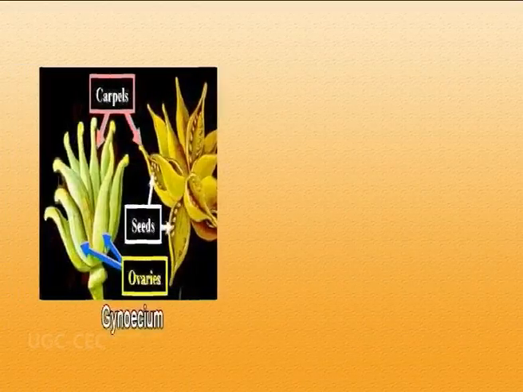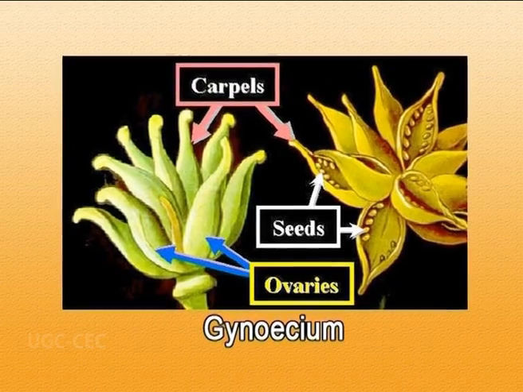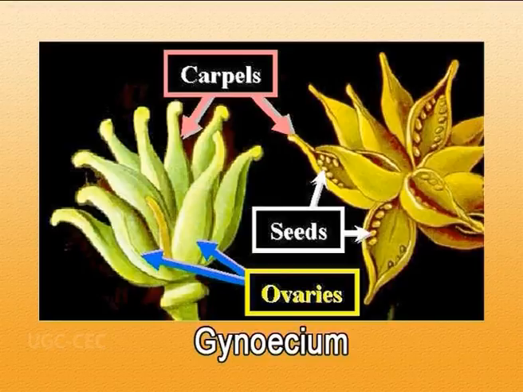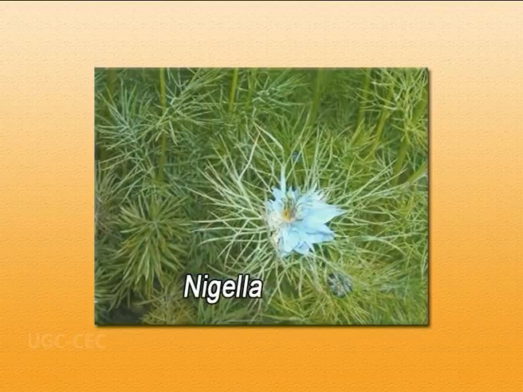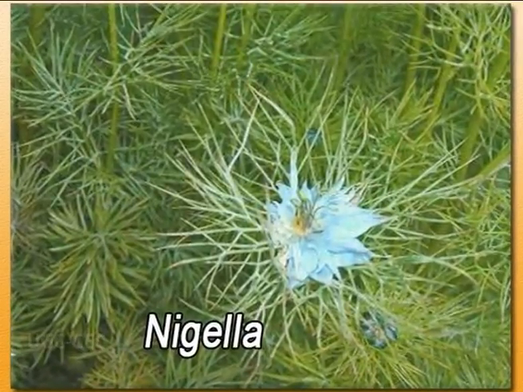Coming to the female part of the flower, that is the gynoecium, it is polycarpellary. That means free carpels here, apocarpous. At the base of the gynoecium, you have the ovary that is superior. It is unilocular, and its style is just 1. The stigma is simple and 1 in number. Coming to its placentation, it is mostly basal, or it can be marginal sometimes, or rarely it can be axile. Axile placentation in Ranunculaceae occurs in the genus Nigella.